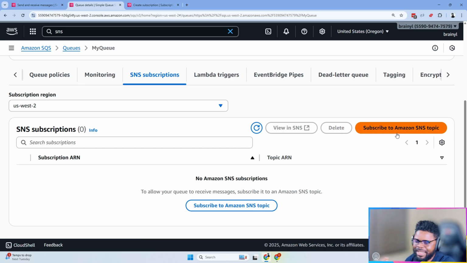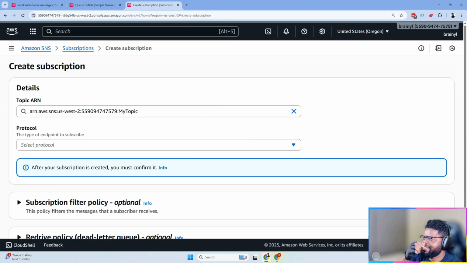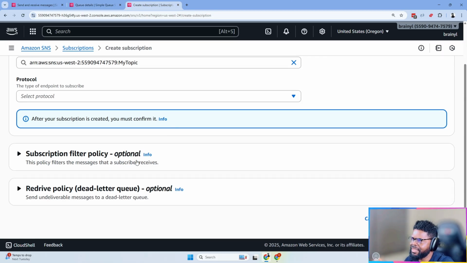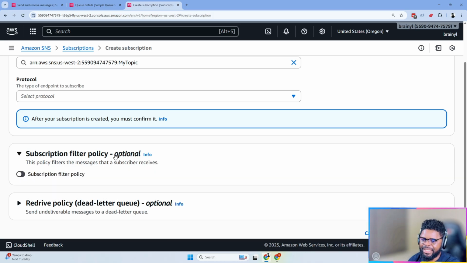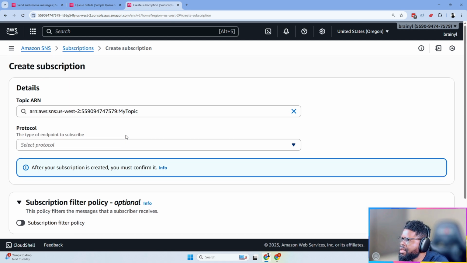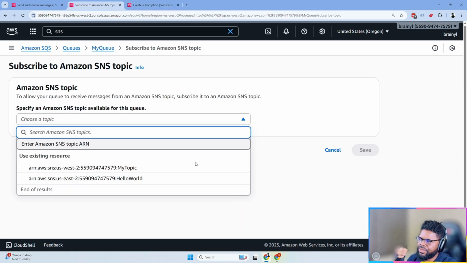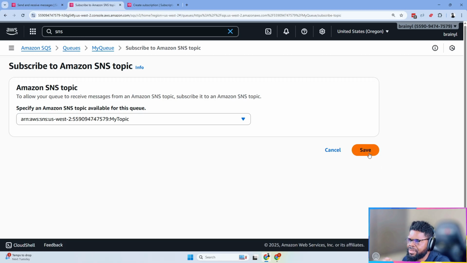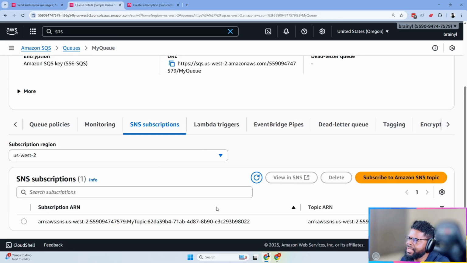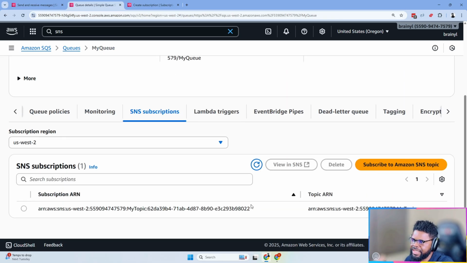So what I'm going to do is that in this case, this queue, I want to subscribe it to an SNS topic. If you remember on the SNS side, we looked at protocols. You can also see at the point of creating a subscription, you can have filtering. The whole idea is that maybe I'm not interested in all the messages that come into the SNS topic. Maybe I'm only interested in a subset, and there I can have an attribute filter. But I'm going to subscribe to an SNS topic. In this case, I'm going to search. I think it's my topic, right? So what it means is that I now have a subscription. I've refreshed, and there is a subscription to this topic.